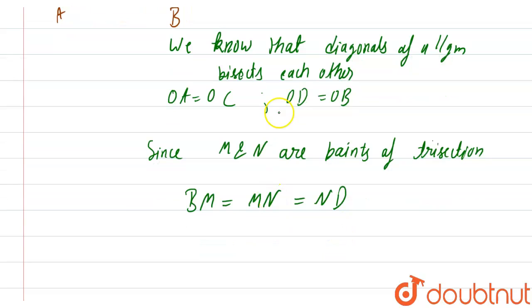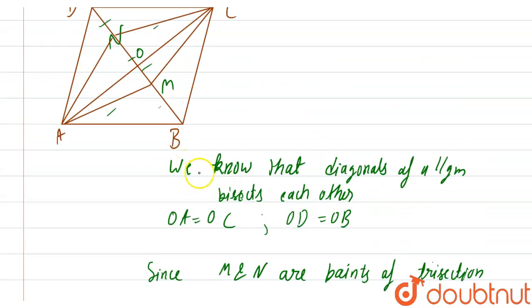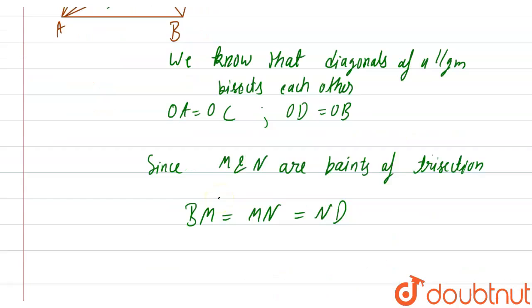Now also OB will be equal to OD. We already know that.